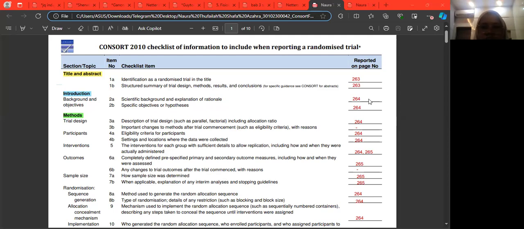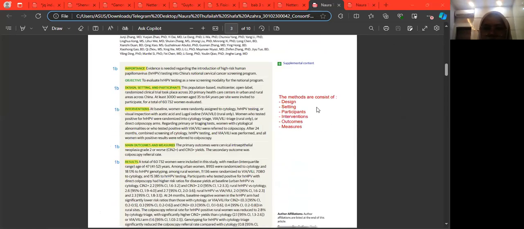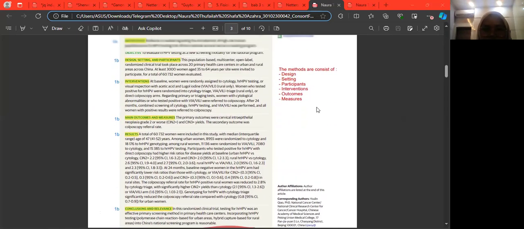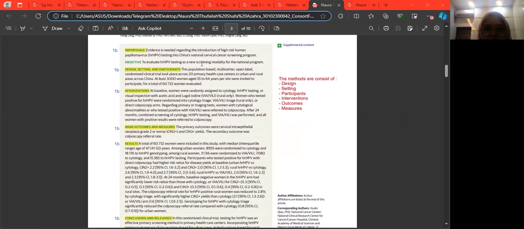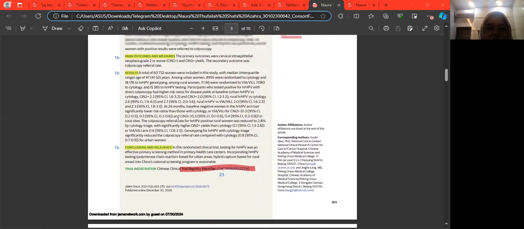I will present the IMAP consort checklist full text. Number 1A and number 1B, in the page of 260: randomized clinical trial in the title, and 1B, the abstract. The methods consist of design, setting, participant, intervention, and main outcomes.